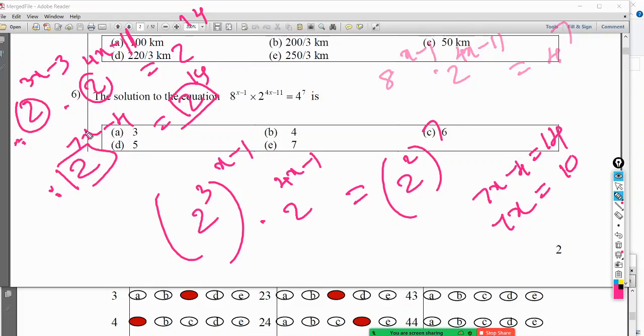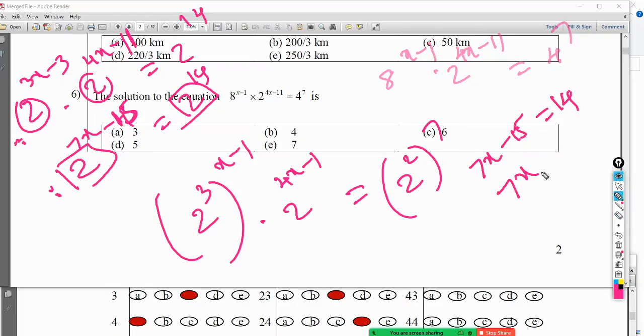3x plus 4x is 7x. Minus 3 minus 11 is minus 15. So 2 to the power 7x minus 15 is 2 to the power 14. That means 7x minus 15 must be 14. So 7x is, this will go there, it will become 15, so minus 14.